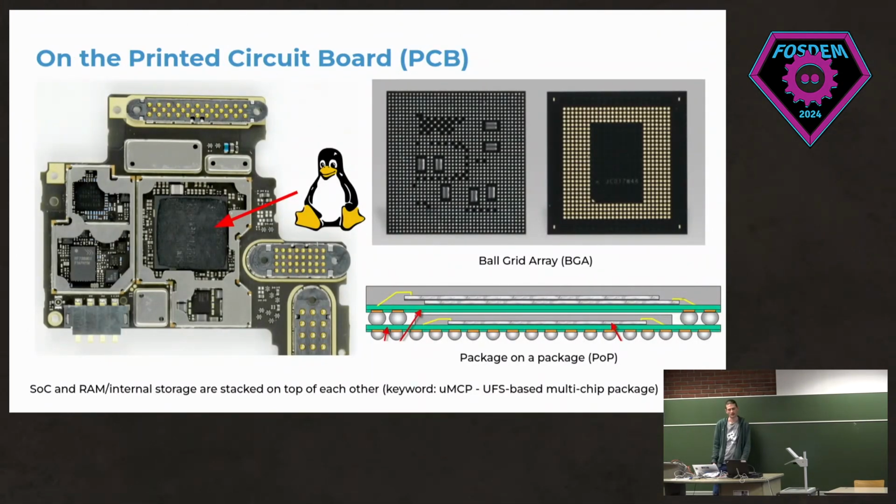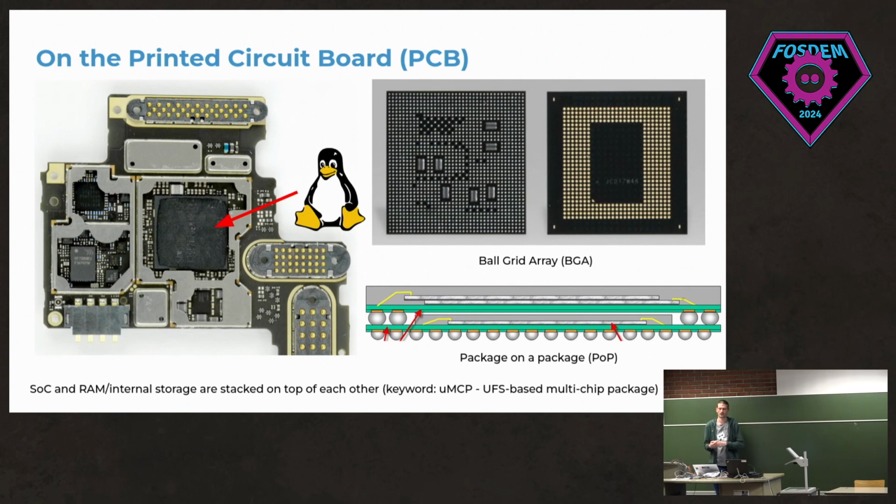So let's look a bit at the printed circuit board. On the left side, you can see a phone PCB. This is from the Fairphone 2, which I found. The chip with the red arrow, the big one, is both the SoC but also the memory, the RAM, on this device.